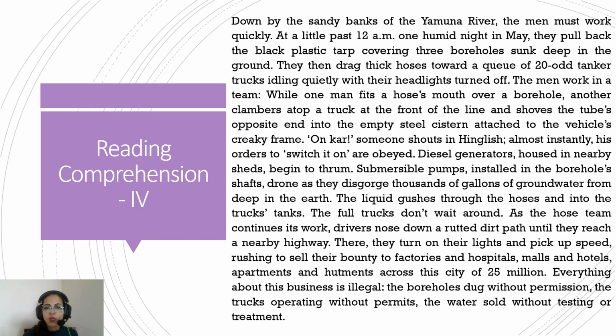While one man fits the hose's mouth over a borehole, another clambers atop a truck at the front of the line and shoves the tube's opposite end onto the empty steel cistern attached to the vehicle's creaky frame. So basically, a hose is a wide pipe. One end of the pipe is getting inside the borehole by the bank of the Yamuna River, and the other end is taken to the truck, which is filling the water.